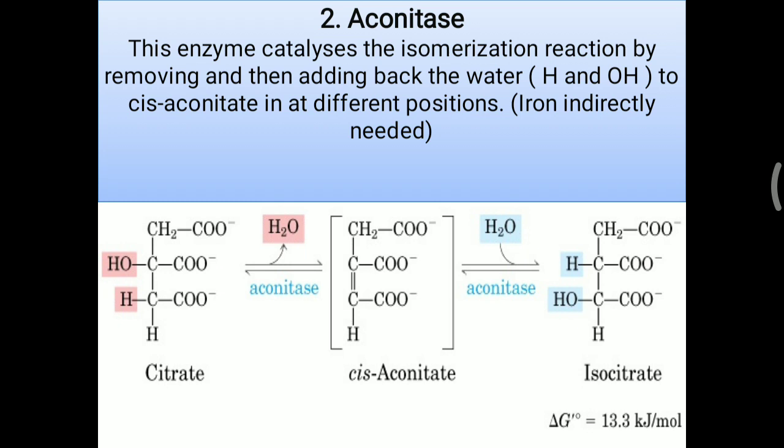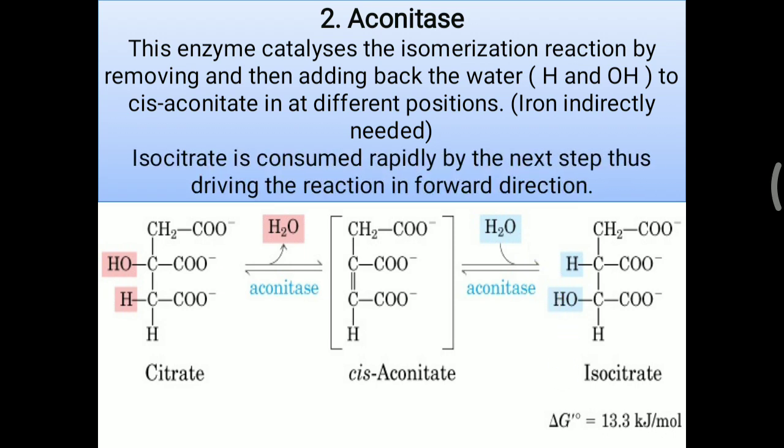So exactly how it is occurring: citrate, first a water molecule is removed with the help of the aconitase enzyme and cis-aconitate is generated. Again over this cis-aconitate, an H2O molecule is added, making an isomer of the citrate, that is isocitrate. There is no difference in these two molecules, citrate and isocitrate, only a structural difference of H and OH arrangement. Again, this isocitrate is consumed rapidly by the next step, thus driving the reaction in a forward